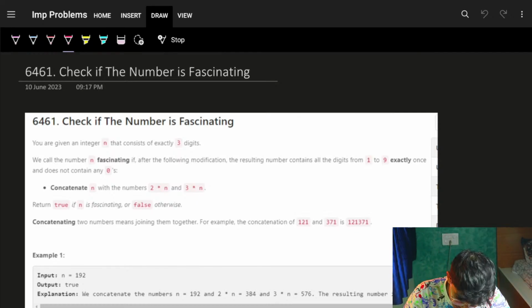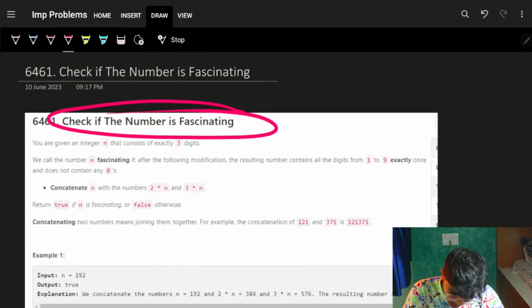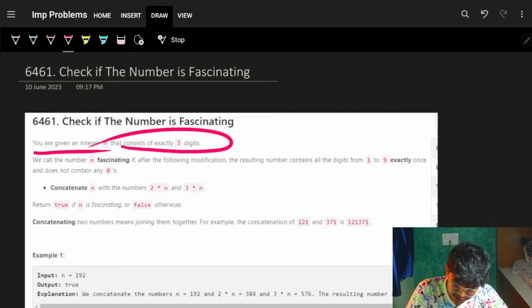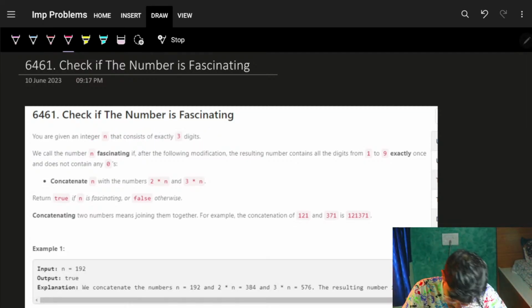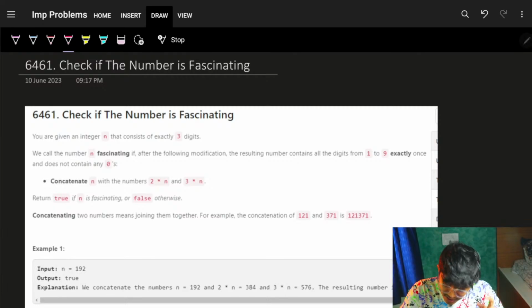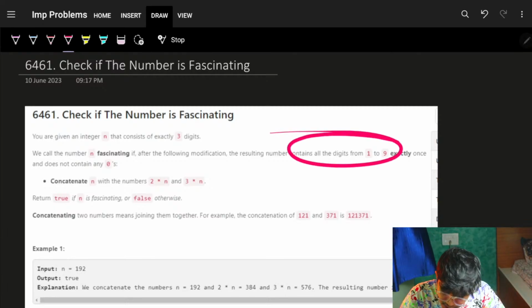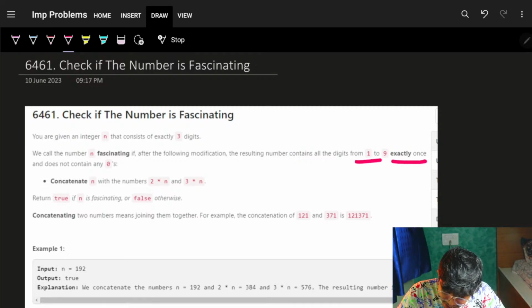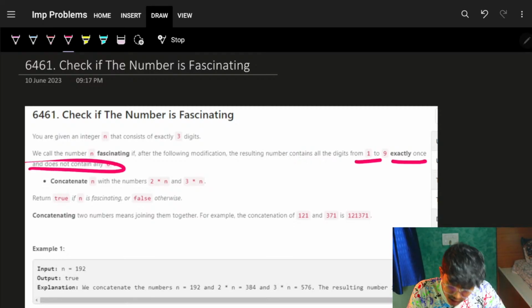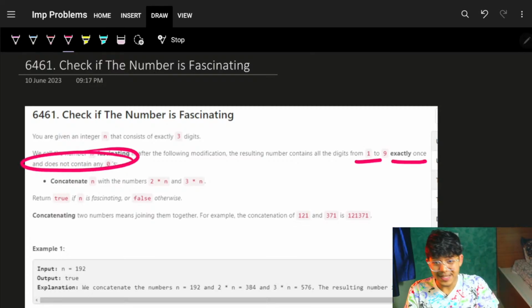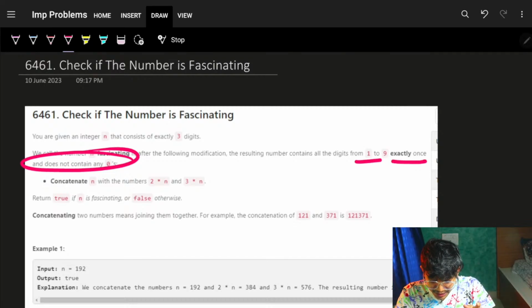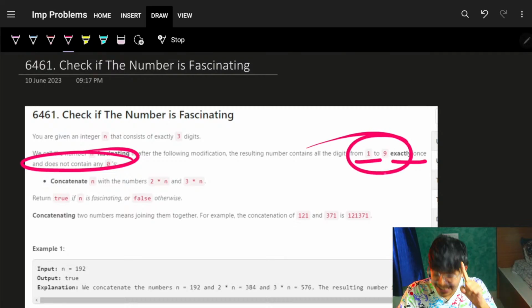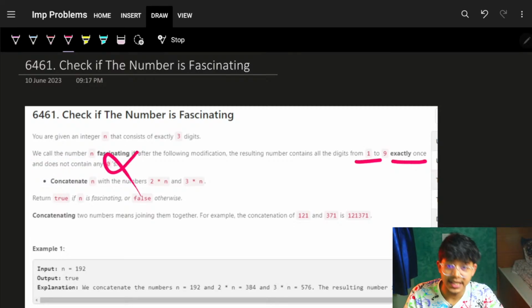Check if the number is fascinating or not. We are having an integer n and that consists of exactly 3 digits. We call the number n fascinating if after modification the resulting number consists of all digits from 1 to 9 exactly once and does not contain any zeros. So basically, after making that fascinating number, it should contain only the numbers from 1 to 9 exactly once, and also it should not contain a zero.